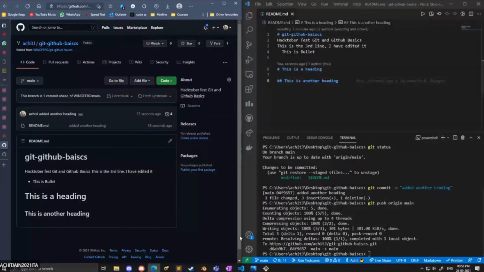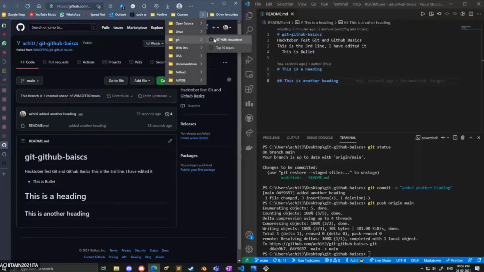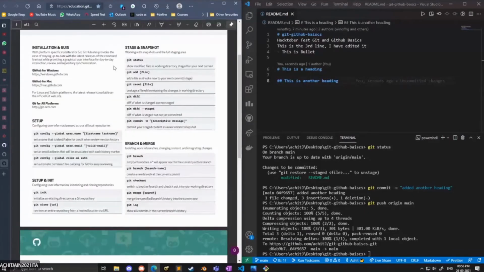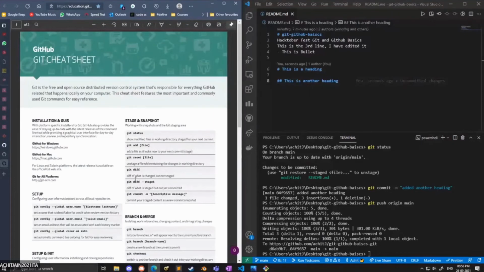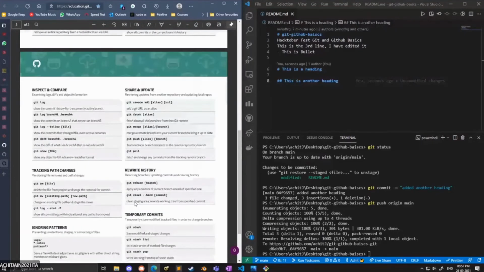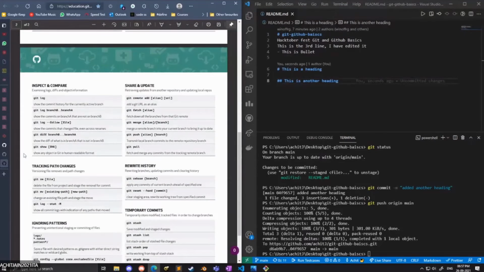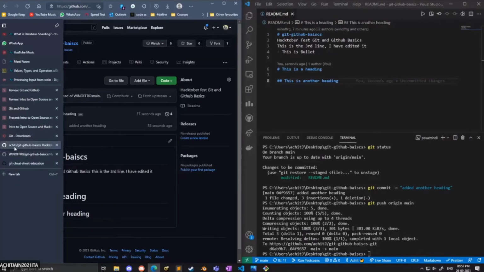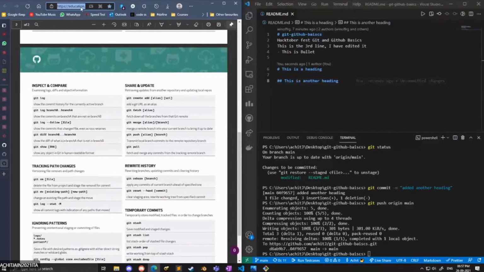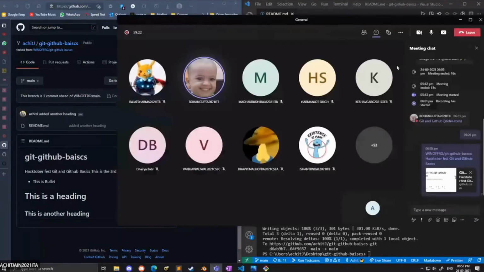In the slides, I have also added a git GitHub cheat sheet, where all the commands are listed. See, these are not the only commands, there are many more, and we will be using them later. But for now, to create a repository, we simply need the command which I have told you. Once the repository is created, we are done. We can now start coding. We can now start adding files to it, collaborating with others, making changes. So the cheat sheet is available in the slides.